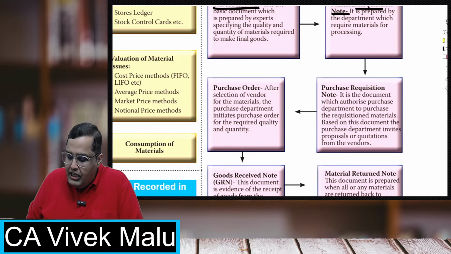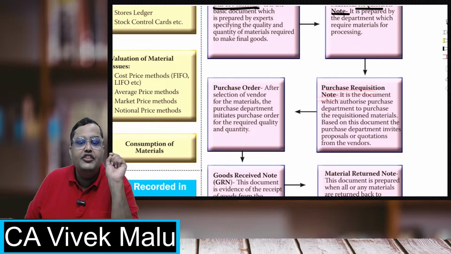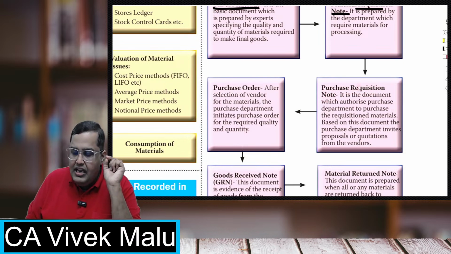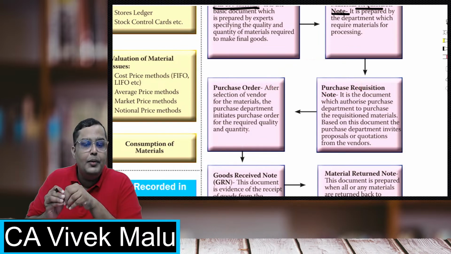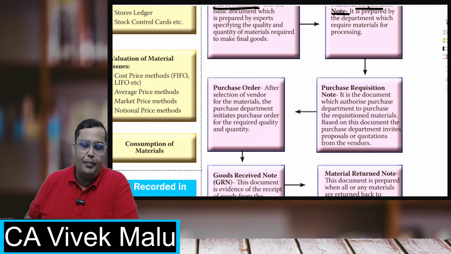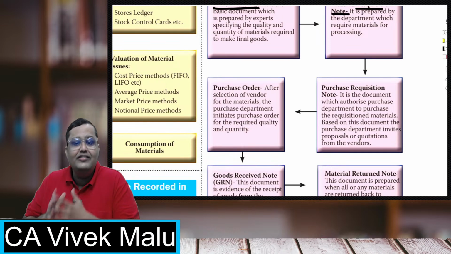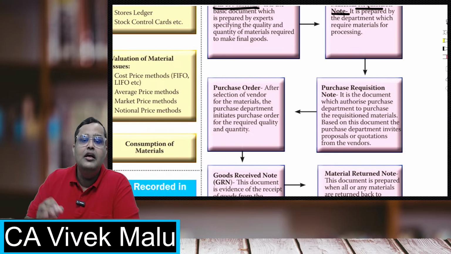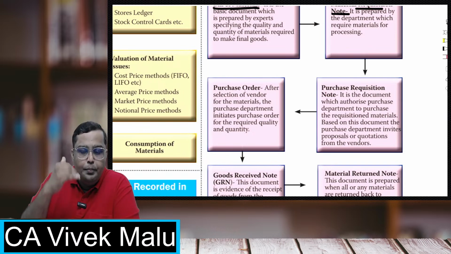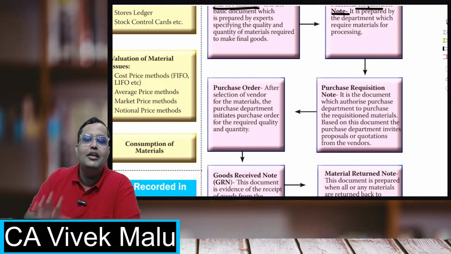So the storekeeper makes a purchase requisition note. Remember that the storekeeper will make this note and he will give it to the purchase department and request them to please purchase the materials which are mentioned in that note.